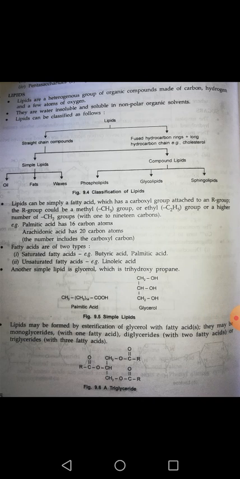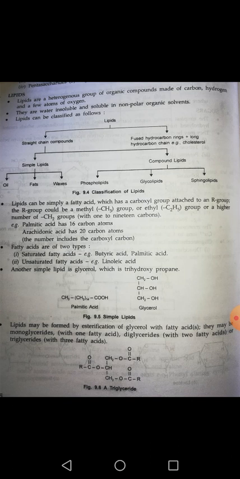Now, if we classify lipids, we can classify them into two types. The first one is called straight chain compounds, and the second one is called fused hydrocarbon rings or long hydrocarbon chains. So, lipids are divided into two types: straight chain compounds and fused hydrocarbon rings. Initially I am talking about the straight chain compounds. The straight chain compounds are further divided into two types, simple and compound lipids, while the fused hydrocarbon rings or long hydrocarbon chains are of a single type, and cholesterol is their example.